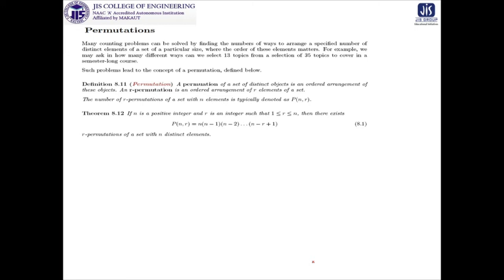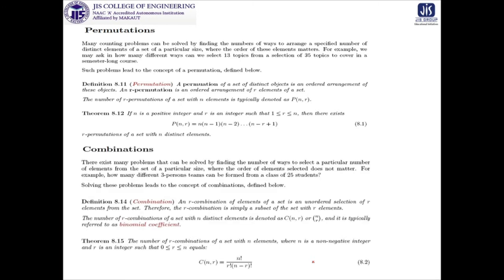integer r is an integer such that r lies between 1 and n. Then there exists the permutation of n and r, which by definition is n into n minus 1 into n minus 2 dot dot dot n minus r plus 1. You can check the definition of this one, and if you simplify, you will get this from factorial notation to just multiplication. And similarly, if you think about the definition of combination, then you will get that an r